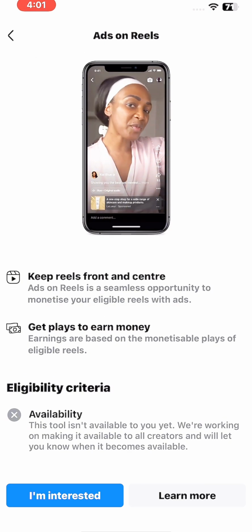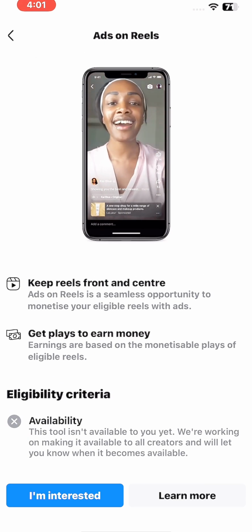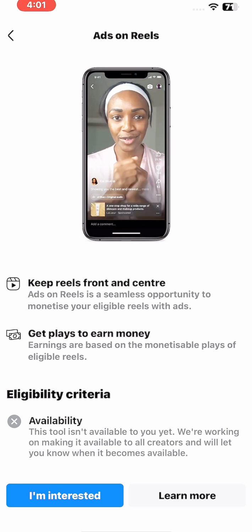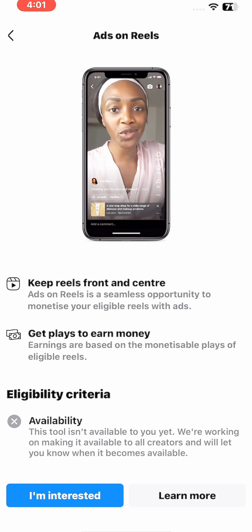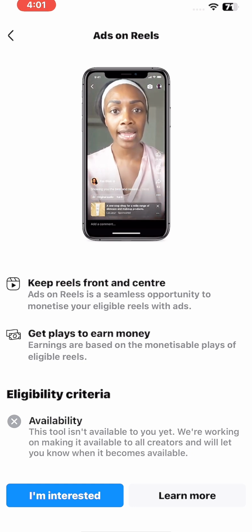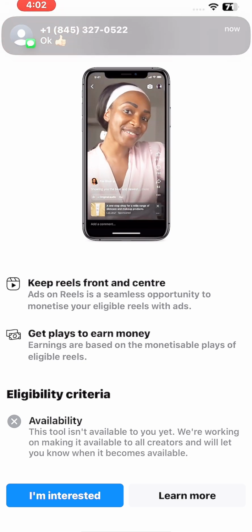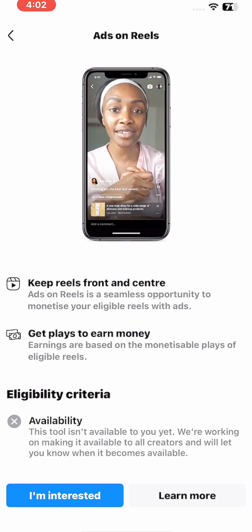Interesting. Look here, they say eligibility criteria, availability. This tool isn't available to you yet. We are working on making it available to all creators. We'll let you know when it becomes available. They are asking if you are interested and want to learn more. So here I want you to turn on this I'm interested.